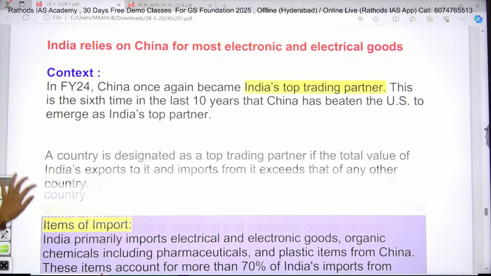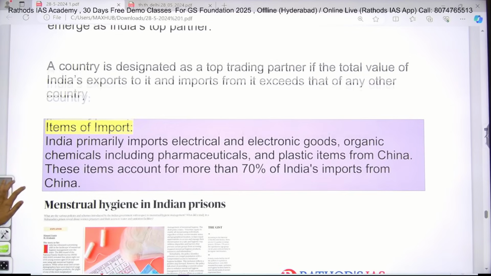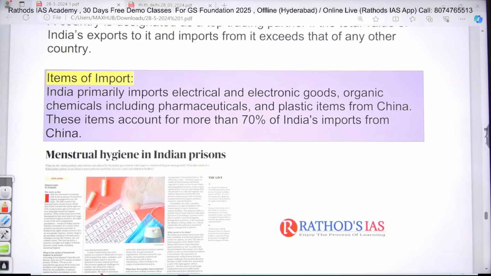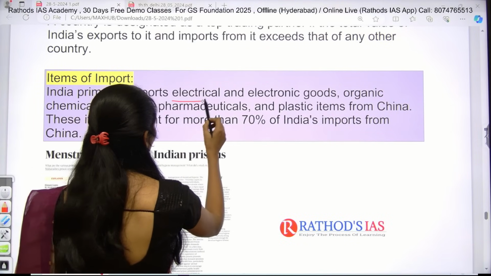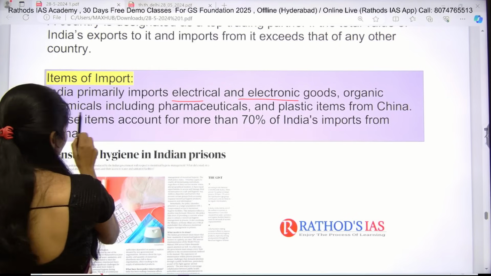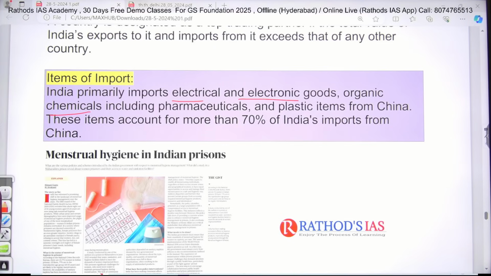So, what are the items of imports? Primarily we are importing goods like electrical goods, electronic goods, organic chemicals, pharmaceuticals, and plastic items from China, and these account for around 70% of India's imports from China. So, you have to remember that.